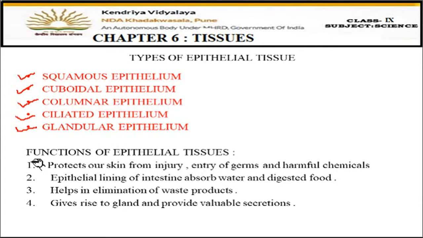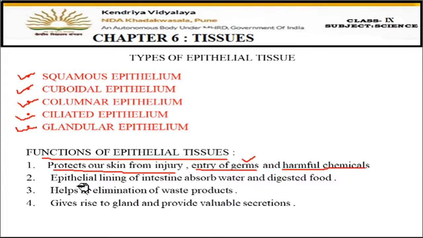Now, let us first do the functions of epithelial tissues. The first function is very clear: it protects our skin as it is present in the skin. So the first function is protection from injury and entry of germs. Germs cannot enter through our skin because these tissues do not allow the germs to enter inside. So they protect our body from germs and also from harmful chemicals.